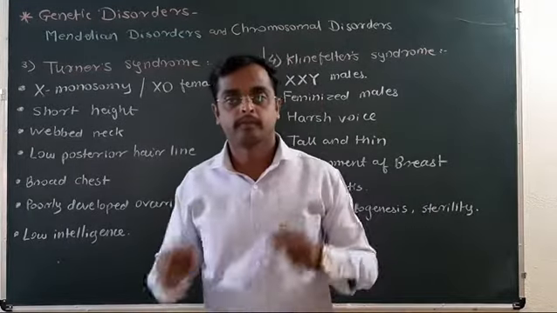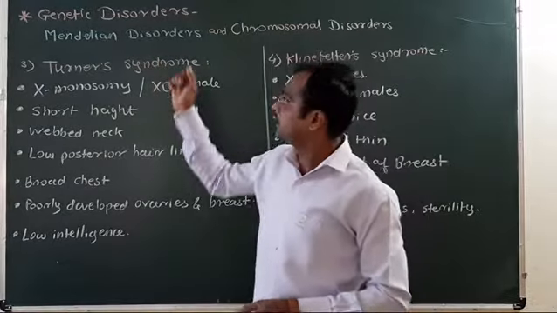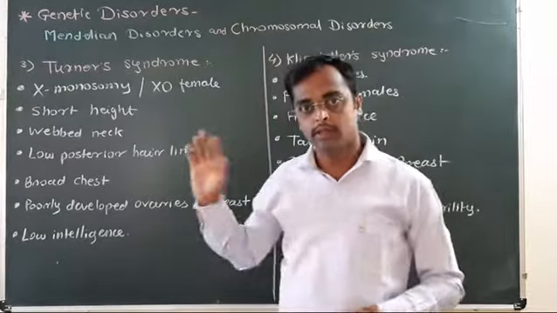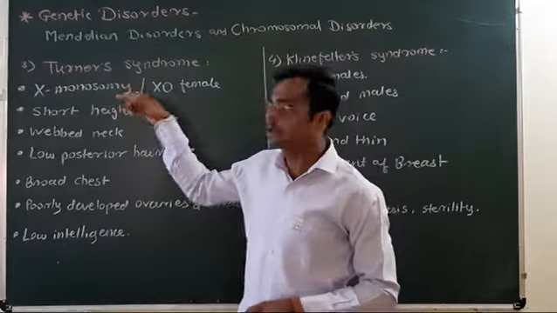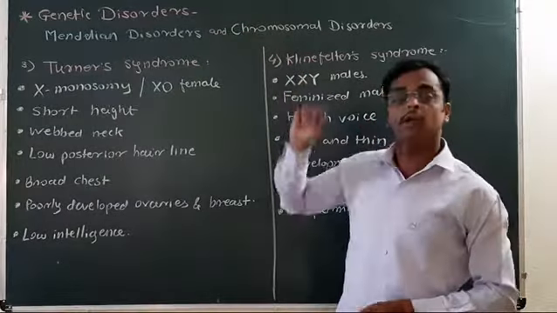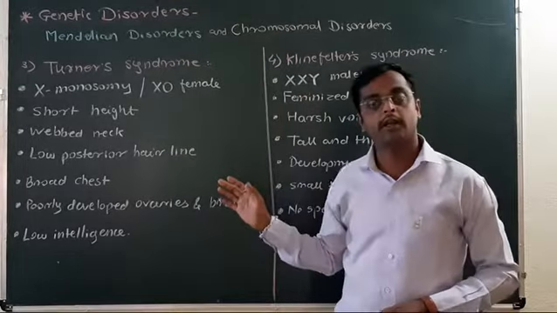Hello friends. In the previous lecture we studied genetic disorders including thalassemia and Down syndrome. In this lecture we are going to study the next genetic disorders, which are chromosomal disorders, and generally these disorders are related with the sex chromosome.